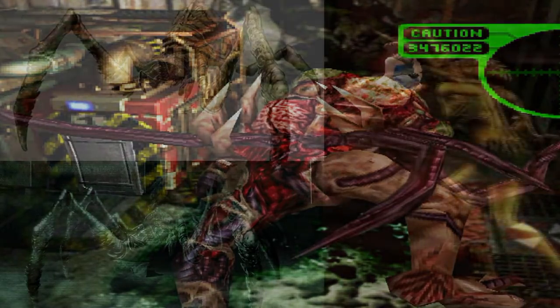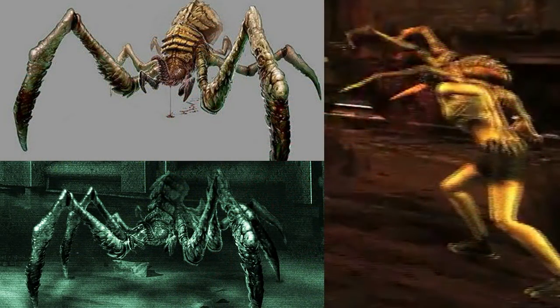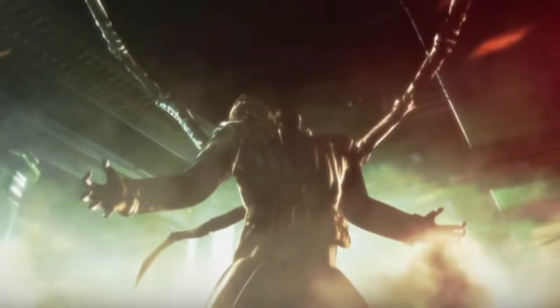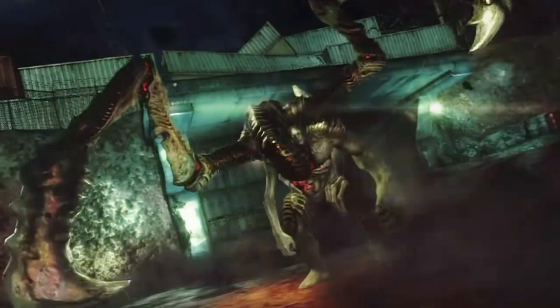Later on, Umbrella would develop the Ne-beta type parasite. It would attach to the host nervous system while latching onto their back. This parasite would be seen on the outside of the body, as opposed to the Ne-alpha type parasite, which was within the body. It could also find a new host if the original body was destroyed. It could also spray a pheromone that would attract zombies. This parasite could also infect and take control of a tyrant, which would create a parasite super tyrant.